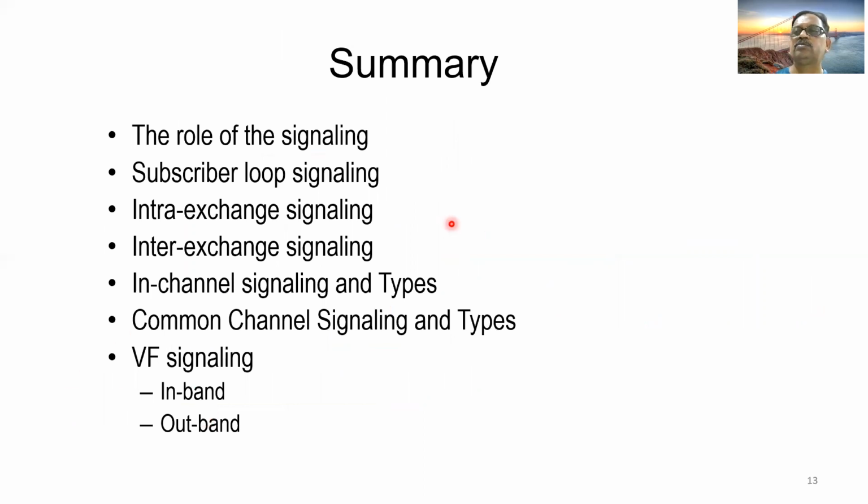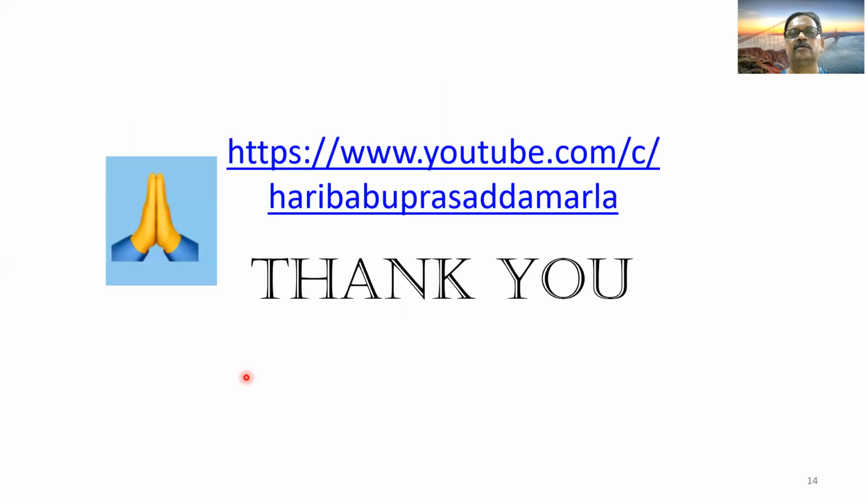So let us sum up what we have discussed today. We have discussed the role of signaling, and we have seen the types of signaling, that is subscriber loop signaling, intra-exchange signaling, inter-exchange signaling, then in-channel signaling and its types, then common channel signaling and types. Then in VF signaling, we have discussed a little bit about in-band and out-of-band signaling. So this is all that I wanted to discuss in this part 1.